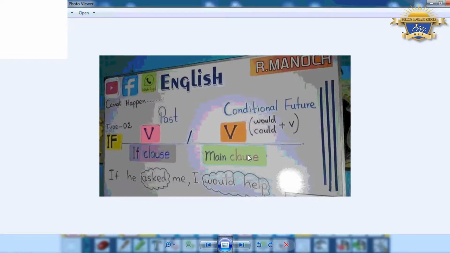And this is the second conditional. Again, when you hear the second conditional, this is the past simple tense. Like this one: if he asked me, I would help. This means he doesn't ask me, and even he will not ask me in the future. So if you look here at the top of the page, in this case it cannot happen. I will not ask you, that's why you will not help me. So the second conditional is past simple, and then would, could or might.